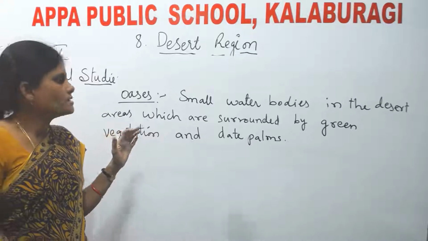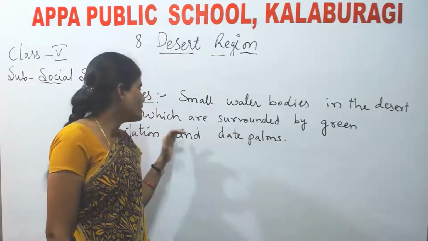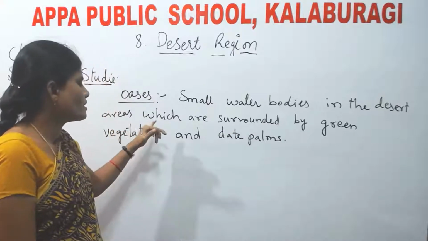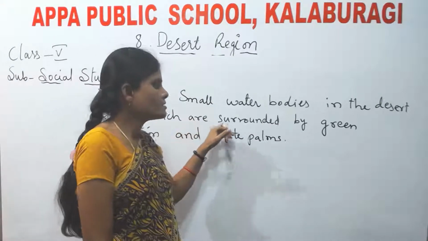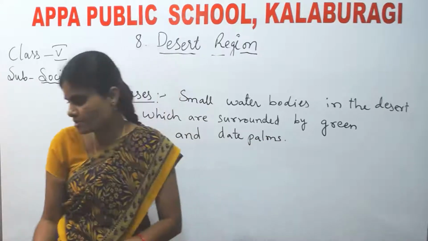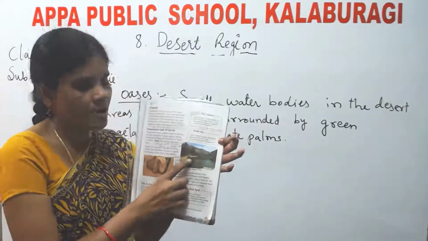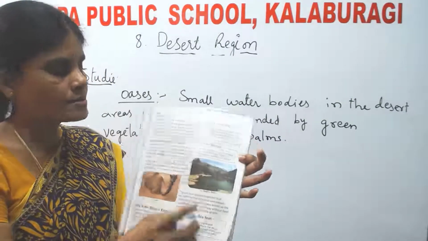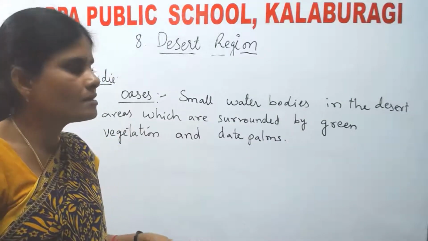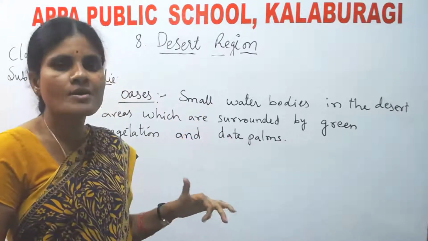Oases. What are oases? Oases are nothing but small water bodies in the desert areas, okay, which are surrounded by the green vegetation and date palms. See, this is called an oasis. Okay, here we have an oasis. An oasis is nothing but a water body which has green vegetation around it.